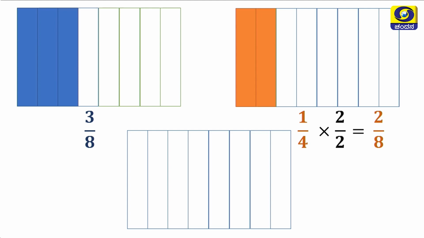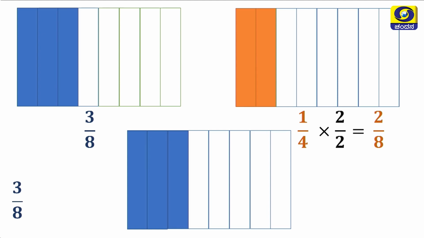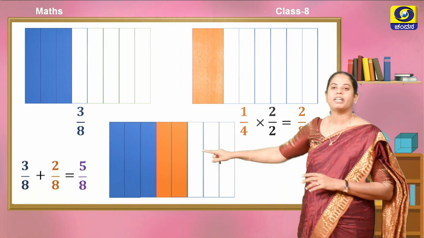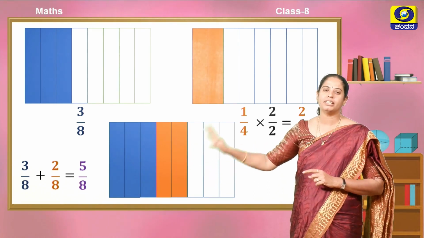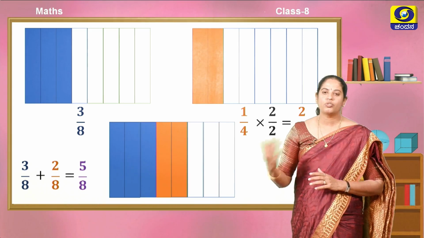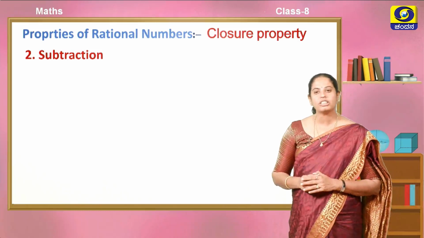Now, I will find the sum. I am taking 3 by 8. Now this 1 by 4, that means 2 by 8, is added to 3 by 8. I will get the answer as, yes, you are right, 5 parts out of 8 parts, that is 5 by 8. You know 5 by 8 is also a rational number because it is in the form of p by q. Hence, what can we conclude? The set of rational numbers is closed under addition.